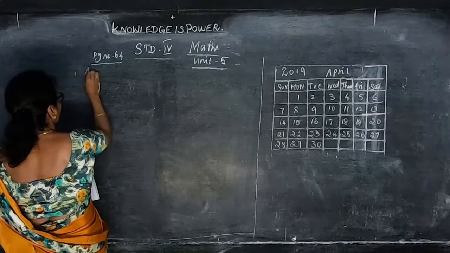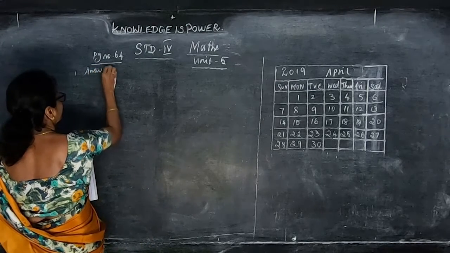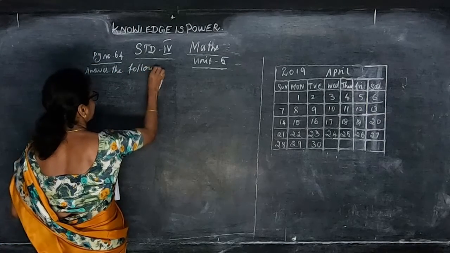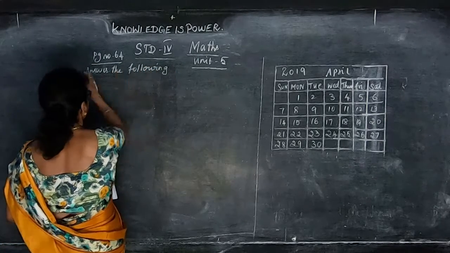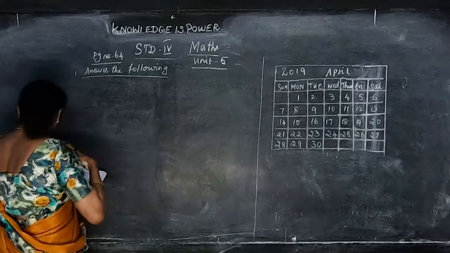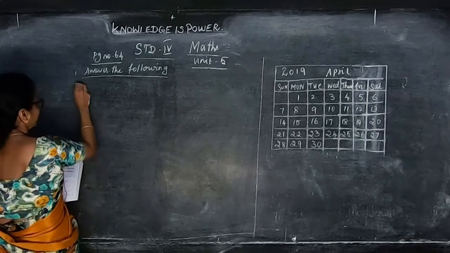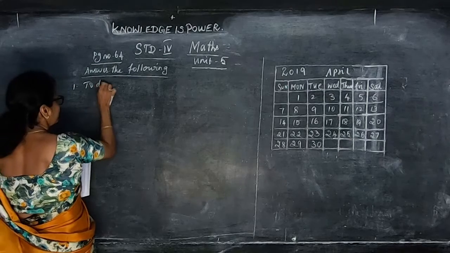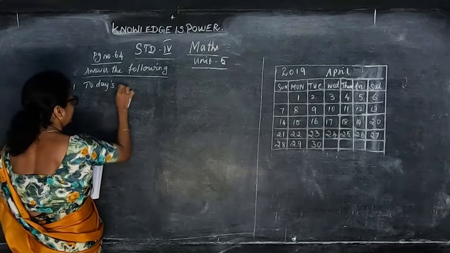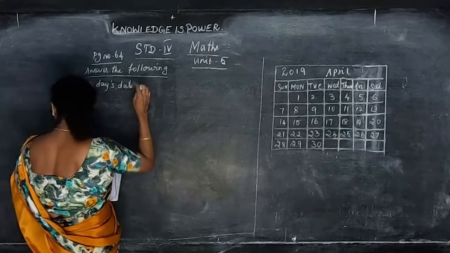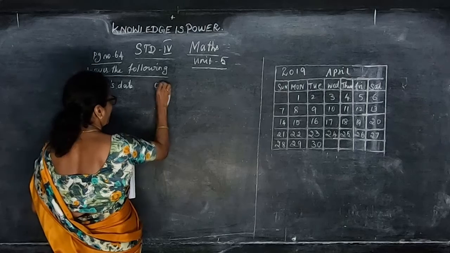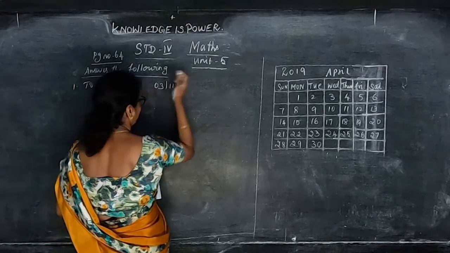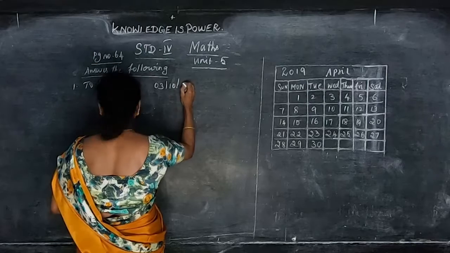Answer the following, on page number 64. Today's date. So what is today's date? Today's date is 3/10.